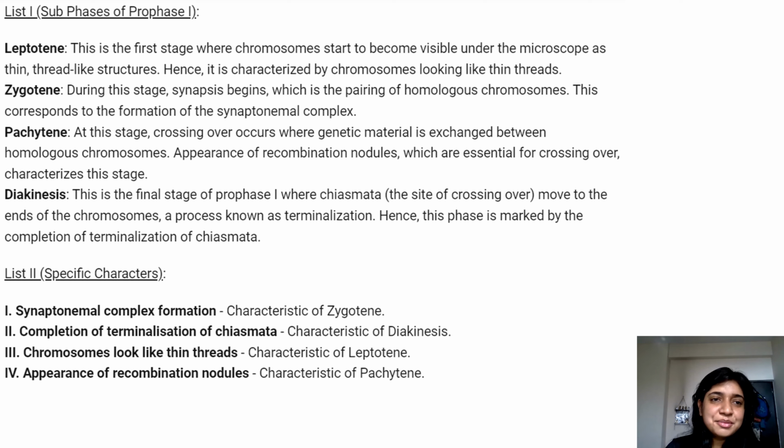Now let's move into the different phases of prophase 1. A lot of questions have come from this part, and we'll be discussing the questions, but in general it's also very important for you to know. The first stage is leptotene. As we've discussed, what happens in leptotene is that the chromosomes become visible. This is the first stage when chromosomes start to become visible under the microscope as thin thread-like structures, hence it is characterized by chromosomes looking like thin threads in meiosis 1.